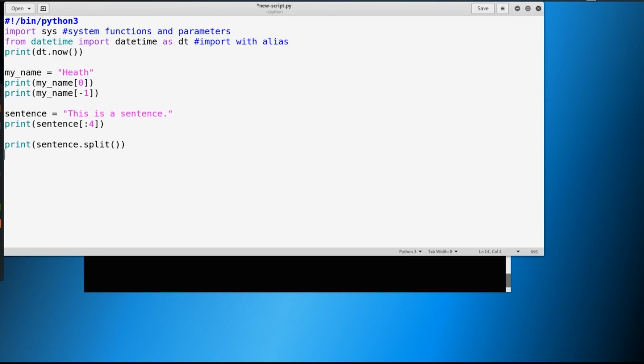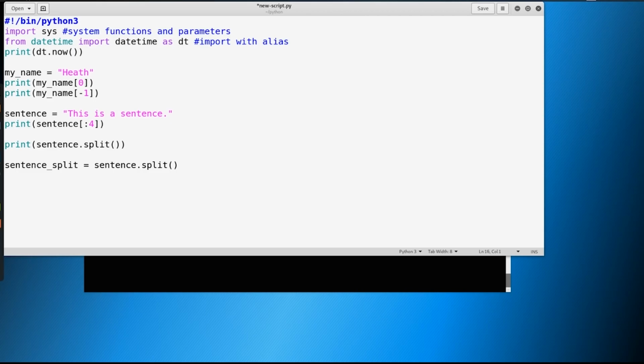We can join a sentence as well. So let's have a scenario here. Let's say we want to split a sentence out. We'll say sentence_split is equal to sentence.split. And now we just split out the sentence, right? And we're putting it in this variable of sentence_split.